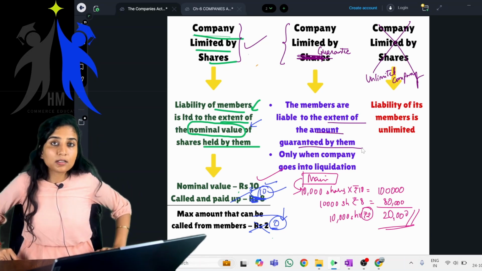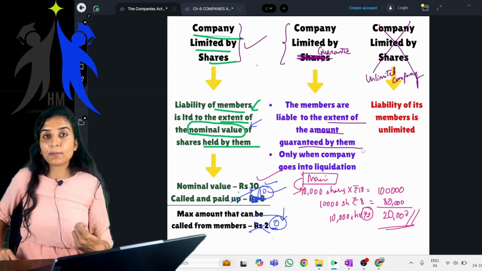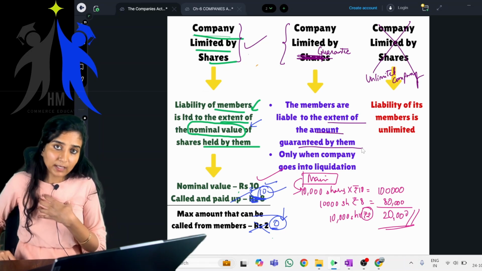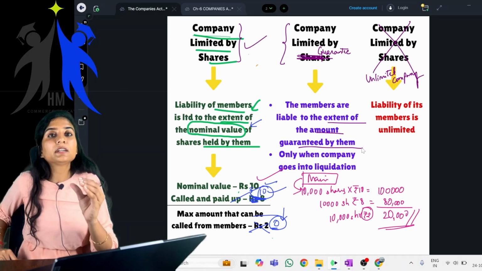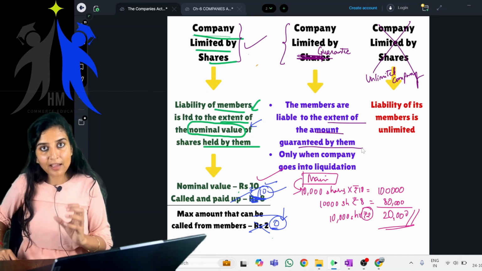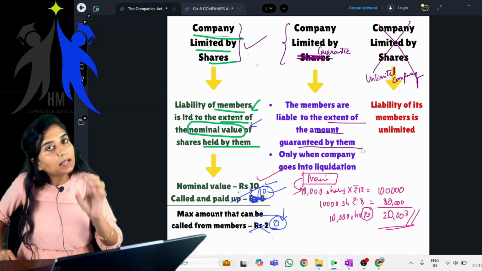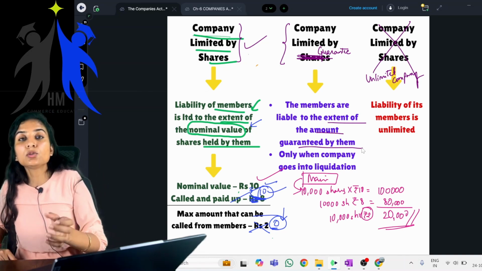Here it is not limited by shares. There are no shares. This is company limited by guarantee. Here the members will be liable only to the guaranteed amount. Whatever amount the members have guaranteed at the time of incorporation of the company, that is the only amount which they will be asked to pay.